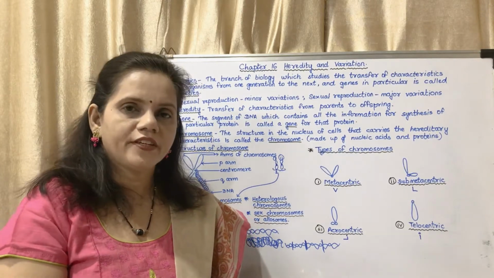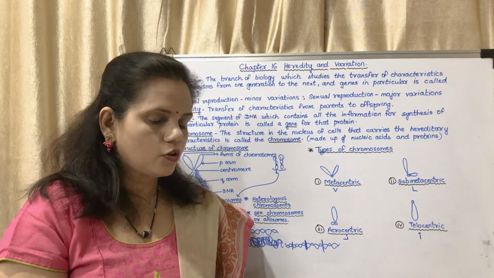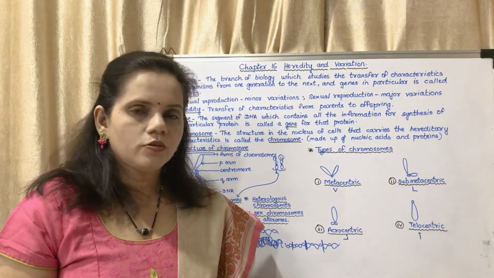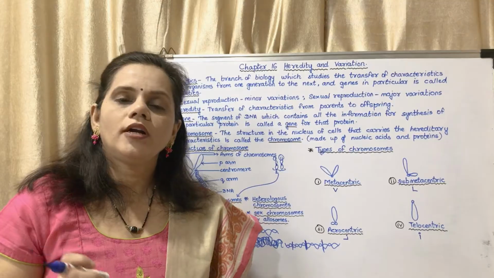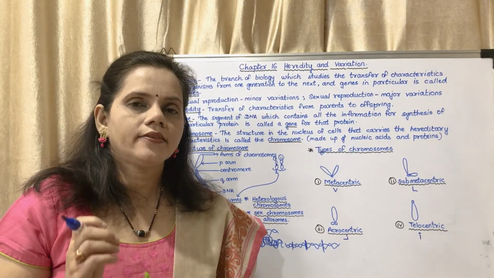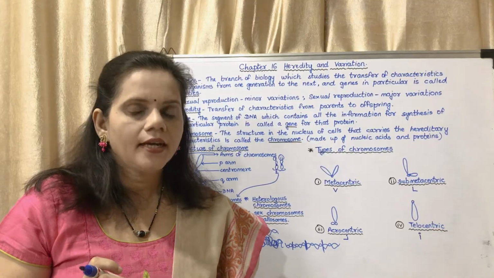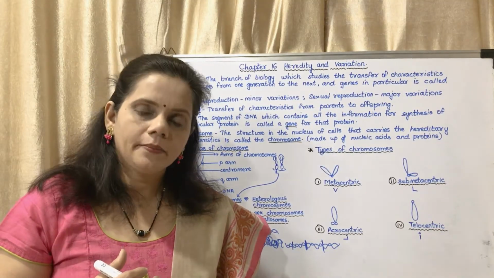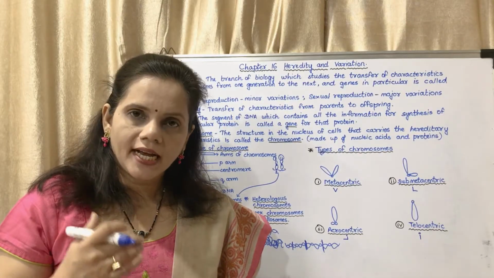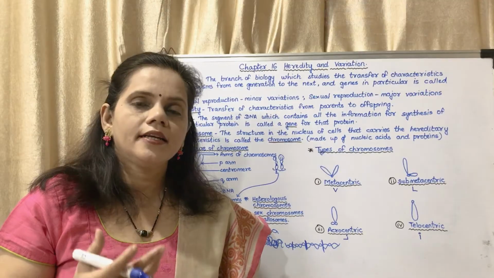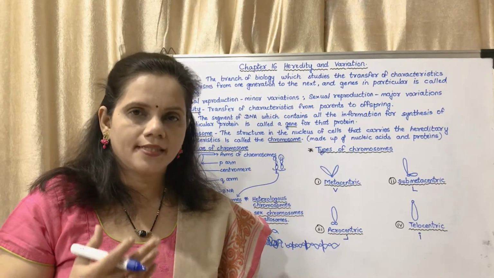Now we will see the definition of homologous chromosome. In somatic cells, chromosomes are in pairs. Now what do you mean by somatic cells? Somatic cells means the vegetative cells in the body, except the reproductive cells. We have a reproductive system, and not only us, every living animal, even plants, have a reproductive system.